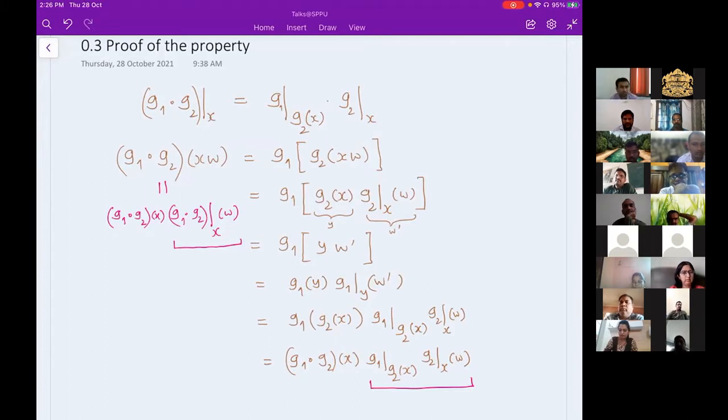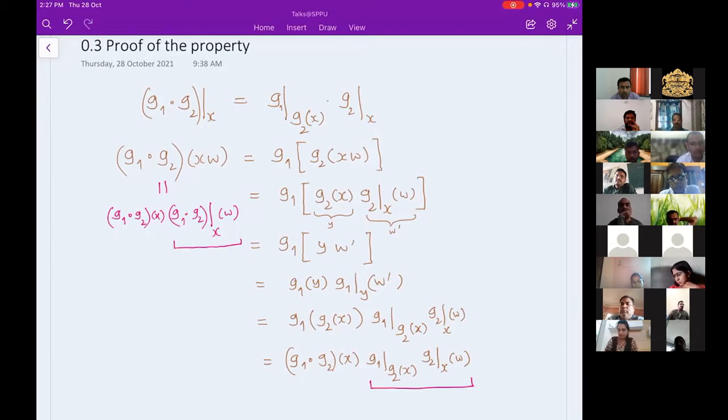So I'm taking G2, will act on my word XW, and then I will take care of G1. So I'll keep G1 aside. I'm taking a square bracket, and inside that square bracket, I'm acting G2. And I know the rule. G2 will first act at X, and then restriction of G2 at X, which is another map, that map will act on the suffix.